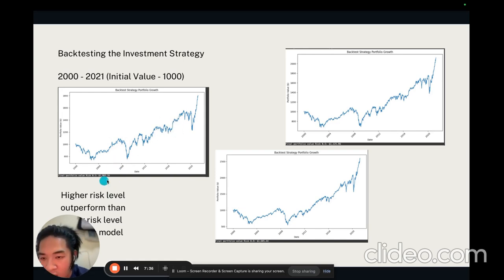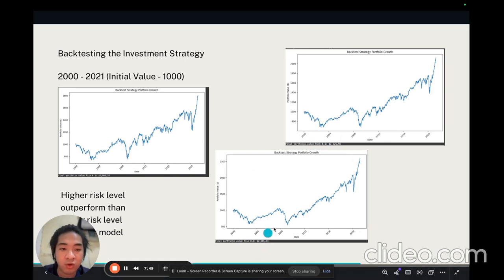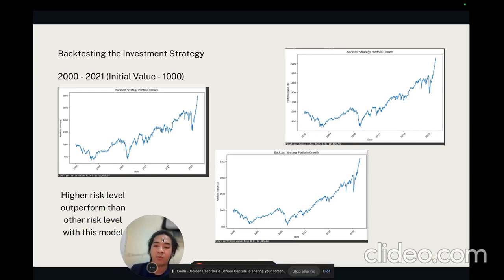In the end, for a risk of 0.1 we result in $1,800. Likewise, 0.5 gives $2,100, and 0.9 gives $2,600. From here we see that the higher risk level outperforms the other risk levels with this model, which could be true, but I doubt the model is accurate enough.